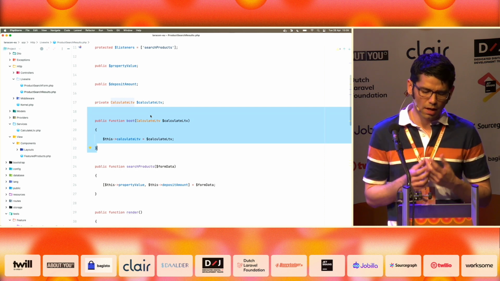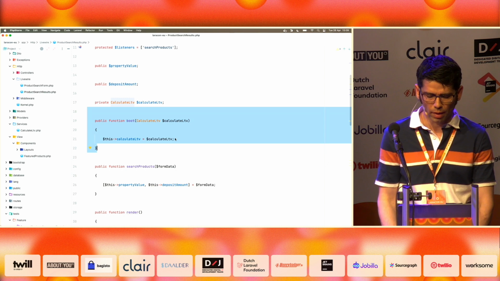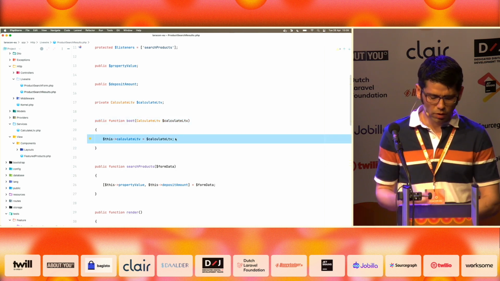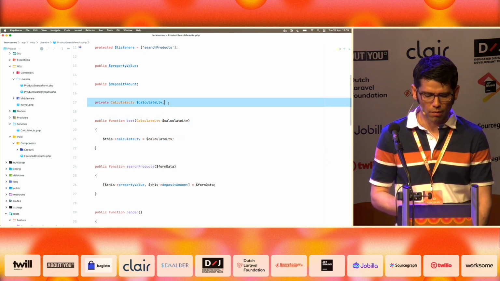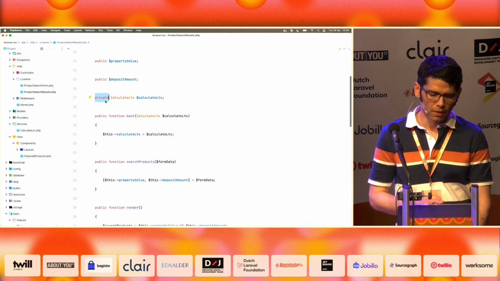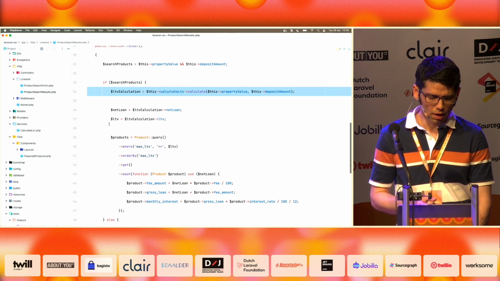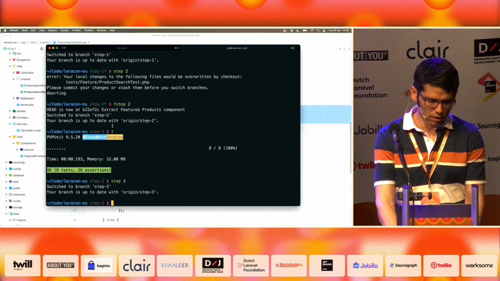A service, in this case, a fancy name for just a plain object that performs a calculation. We will receive that object. We will have it available as a private property, because we don't need to pass it to the view, and it will be available in our component. But we still have these local variables. Let's remove them in the next step.